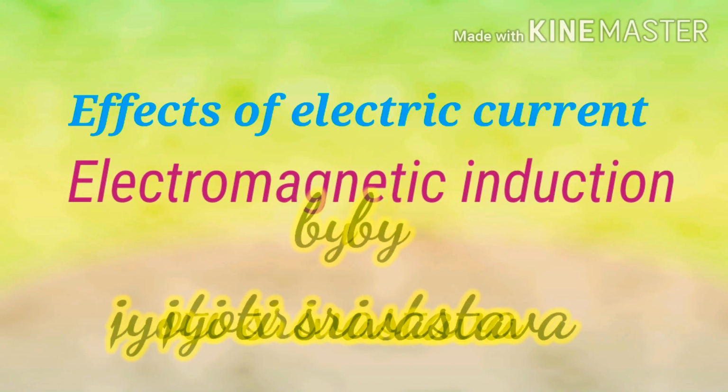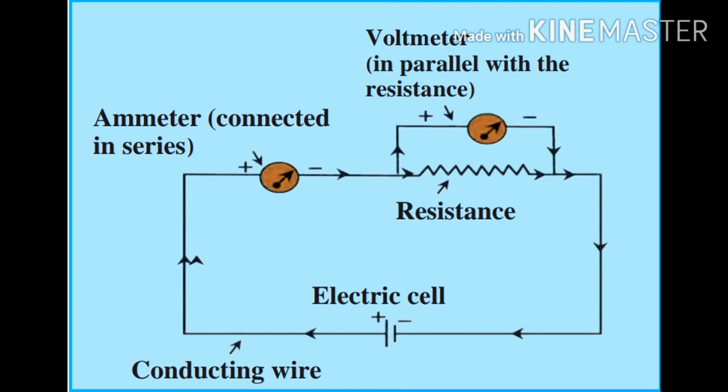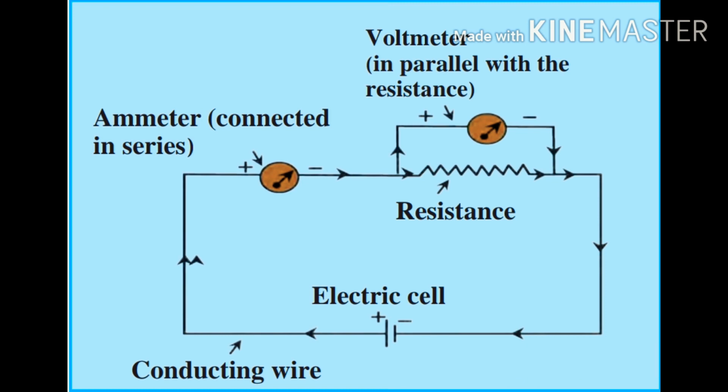You have seen in a circuit, a cell or a battery is always attached to supply current through the conductor in that circuit. Now, the current which is produced in that circuit is very small. You must be thinking, why am I telling all these things today? Well, today we are going to study how we can produce electricity on a very large scale.